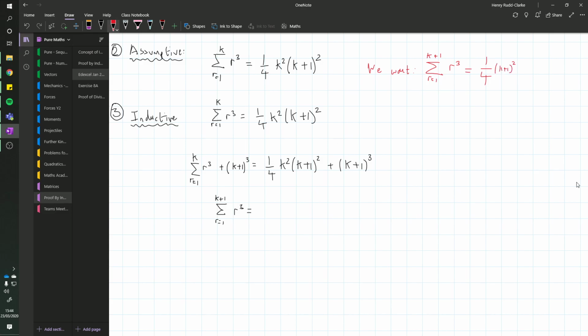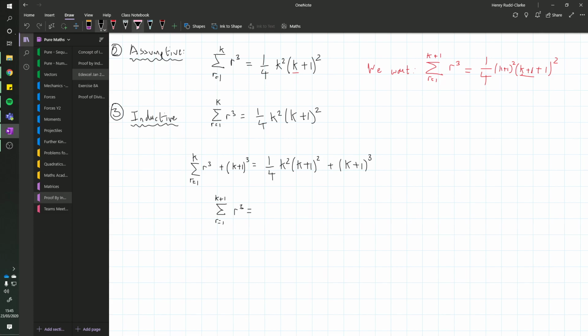squared multiplied by k plus 1 plus 1 squared. Because obviously if this became k plus 1, this would be k plus 2. So what we really want it to algebraically simplify to is a quarter k plus 1 squared, k plus 2 squared. So the number one trick when you have brackets like this is to factorize.